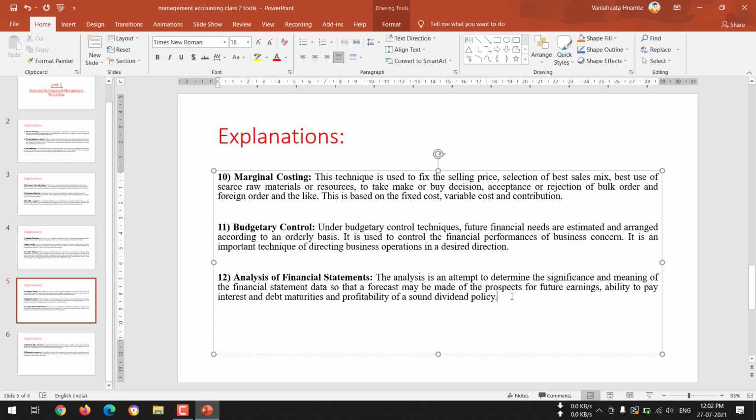It also shows whether there is a sound working condition in the business or not, and whether the shareholders are getting proper dividend, meaning the profits, on a timely basis or not. So all these things can be analyzed with the help of the analysis of financial statements.